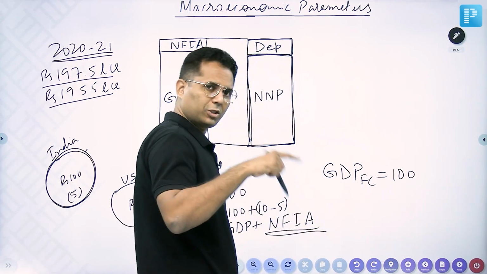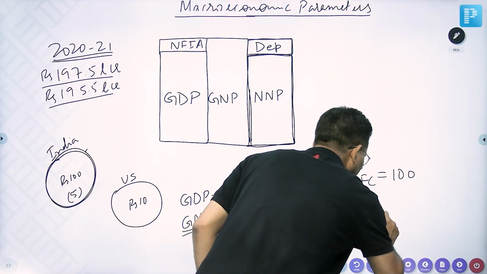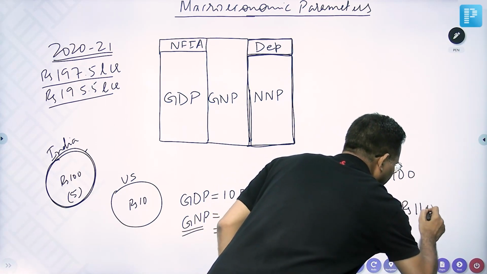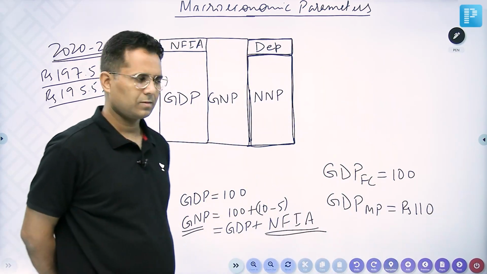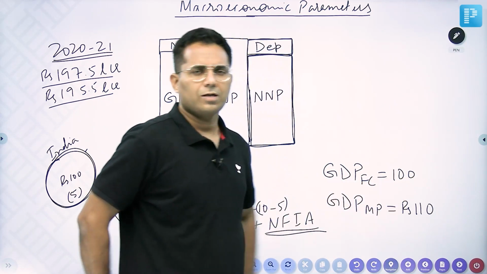And if government imposes tax, then we say GDP at market price. Factor cost plus taxes becomes market price.